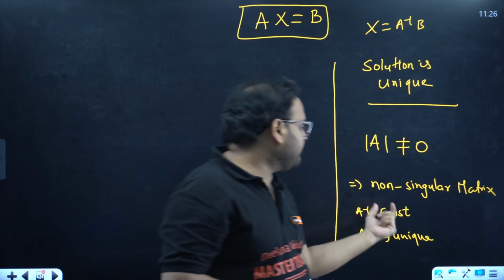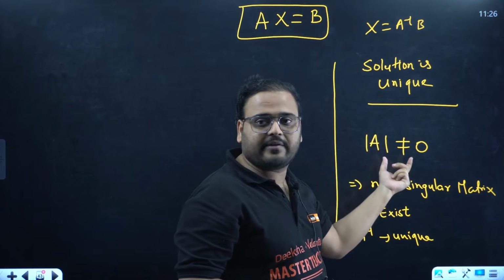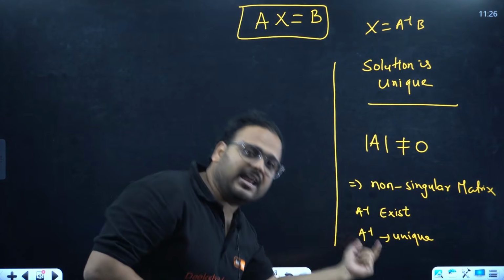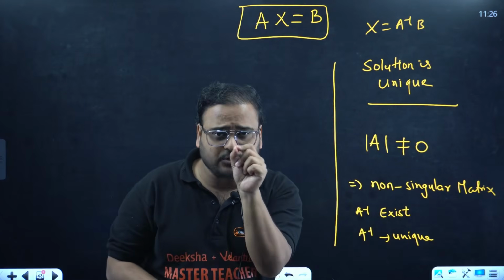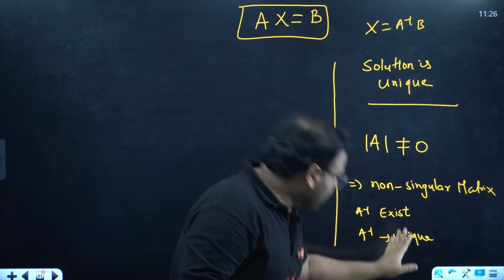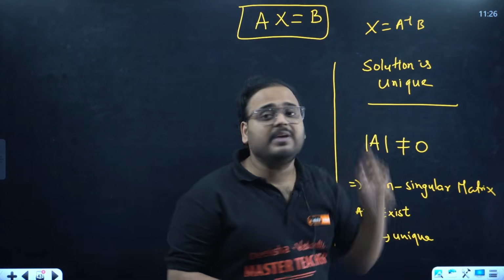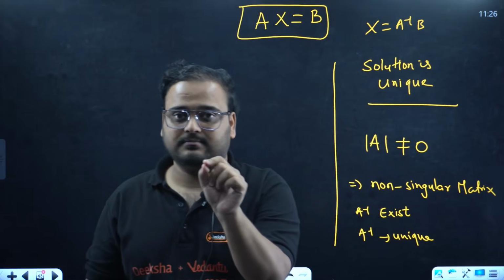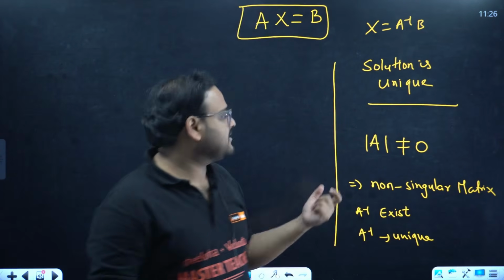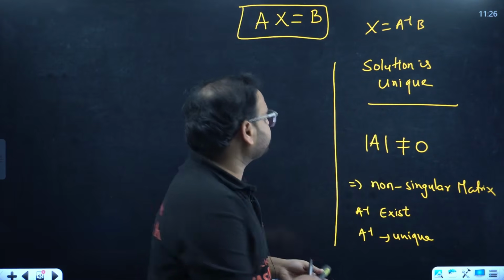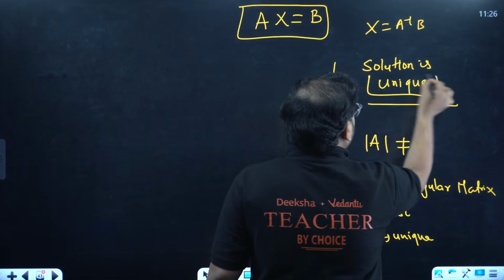A inverse, if we find it, if it is a non-zero matrix, which is non-singular, which means A inverse exists, and we know, we just proved it right now, that A inverse is unique in nature, always unique. So if A inverse is unique, A inverse b will also be unique. The product of two unique matrices is always unique. Hence, the answer will be a unique solution.